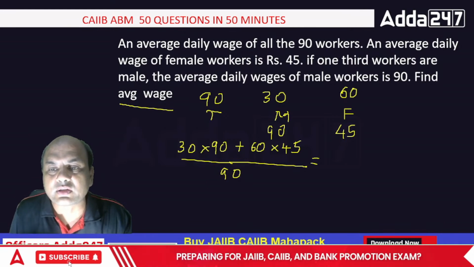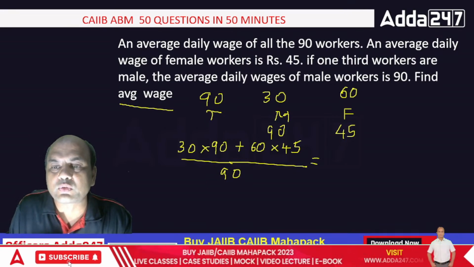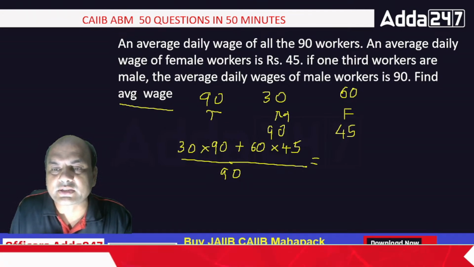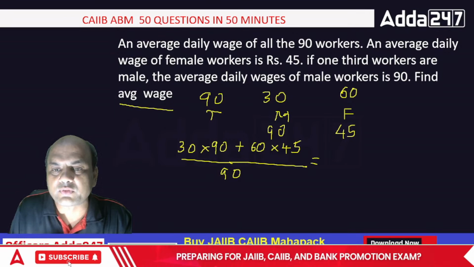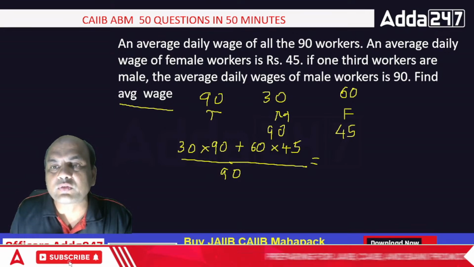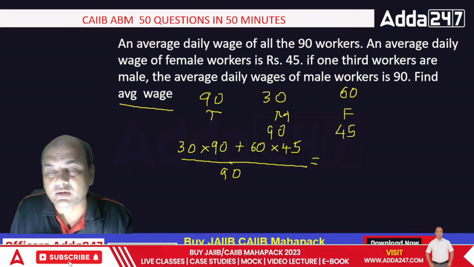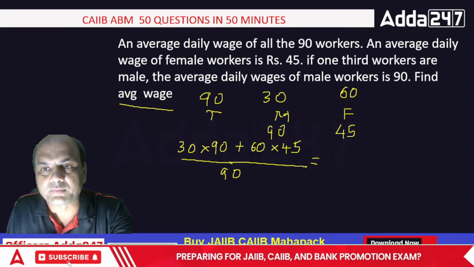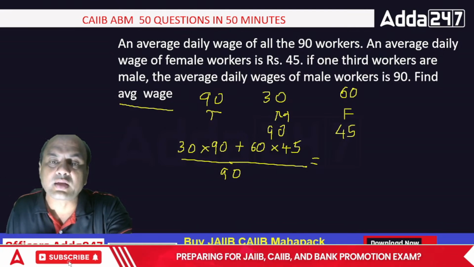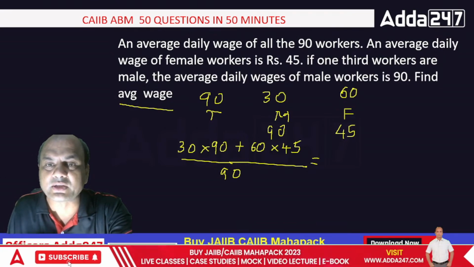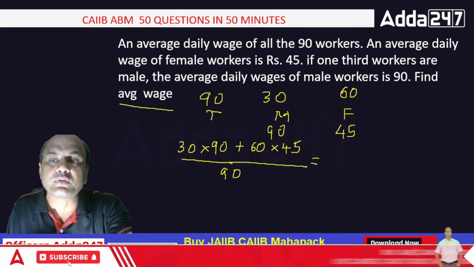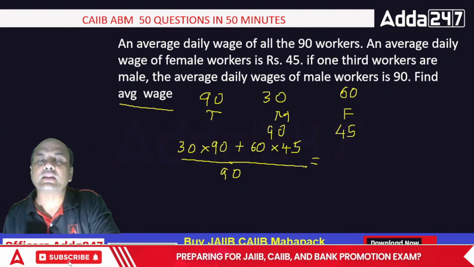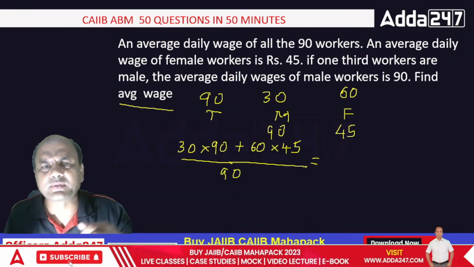So 30 into 90, plus 60 into 45. So the total is a big number, divided by 90, that is, divided by n1 plus n2. Okay, so what is the answer you are getting? The average wage is 90 into 30. Okay, is there some error?